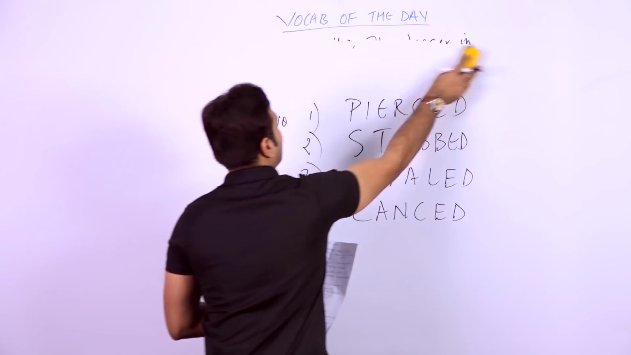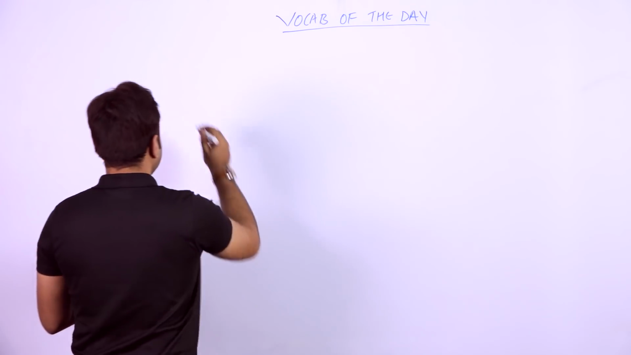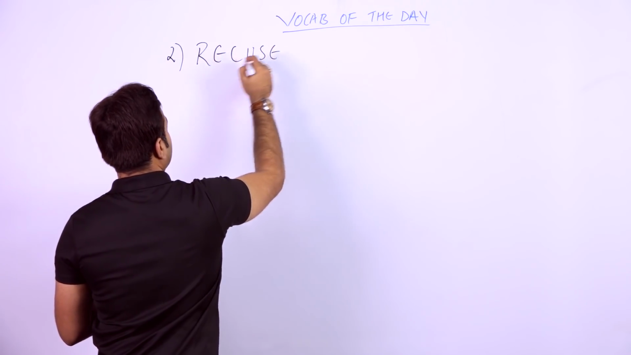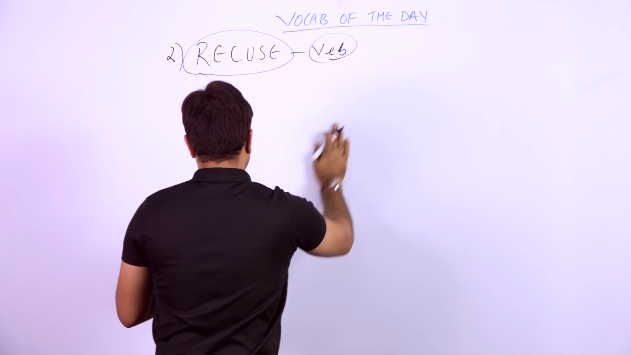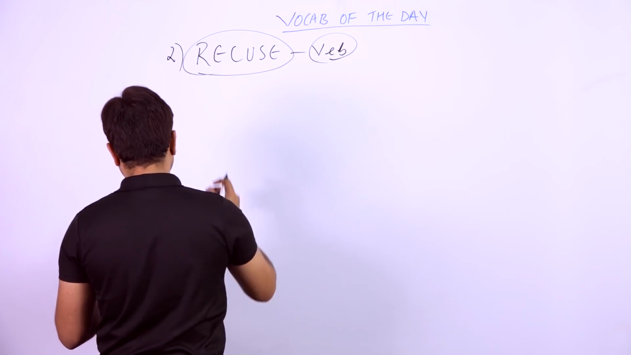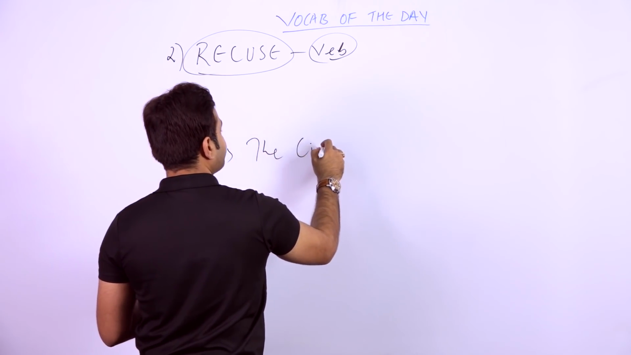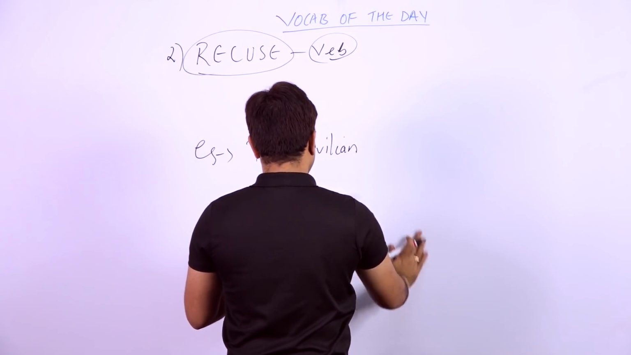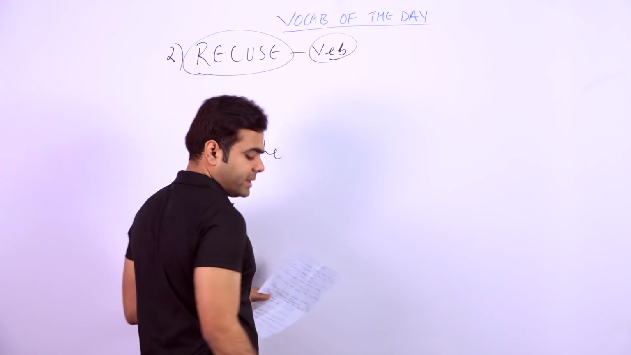The next word is recuse. RECUSE. Again, this can be used as a verb. Now, what can be the sentence of this recuse? The sentence I have taken, the civilian. You cannot use the word civilian. Just take another example. Let's take the public.